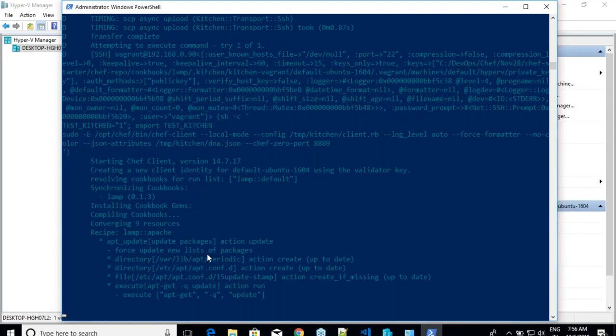Since it is your machine, apt-get update might take more time because it is using your local network. That's how the things are.